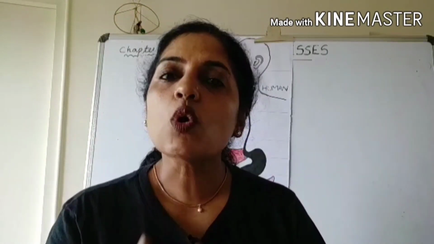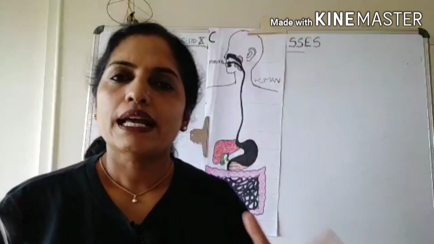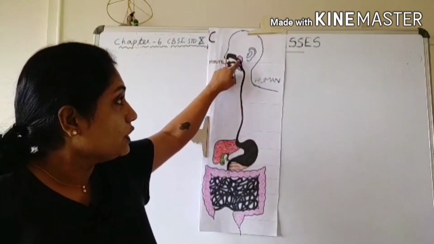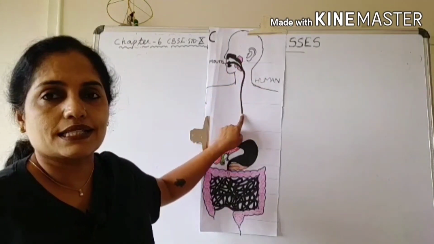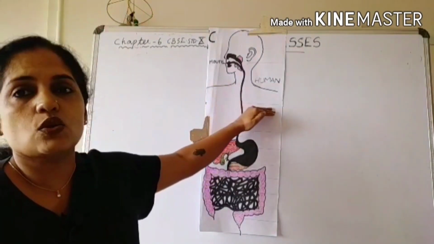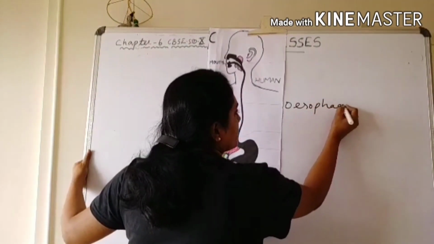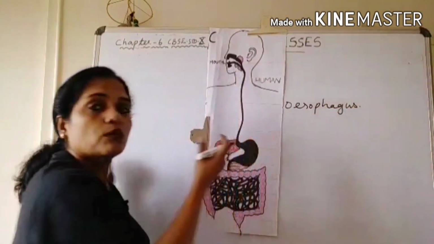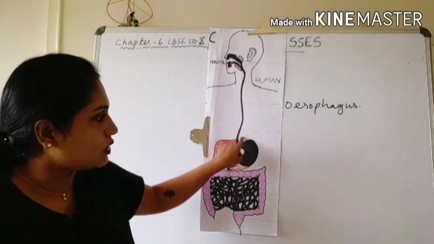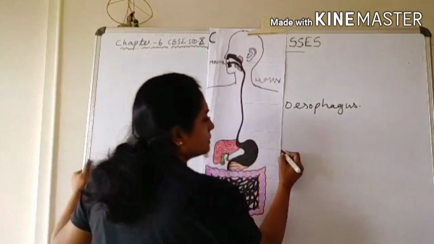In human, there is a complex digestive system for the process of nutrition. Human digestive system starts with the mouth. That mouth continues down into a tubular structure. This tubular structure is made up of muscles. That tubular structure is called esophagus. It is almost 25 cm long. This esophagus continues down into a bag-like structure. This bag-like structure is called stomach.